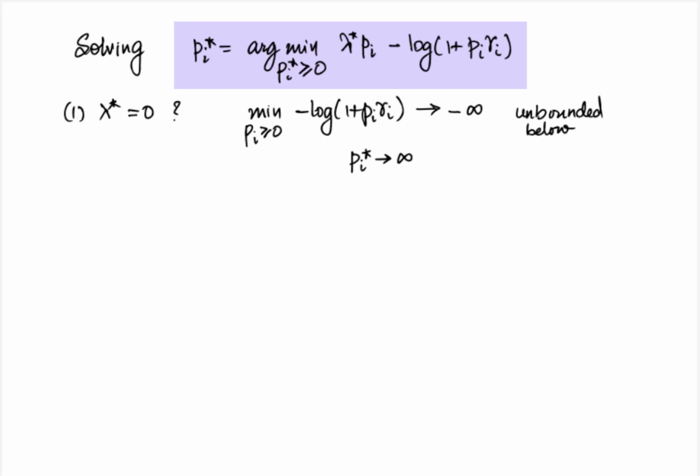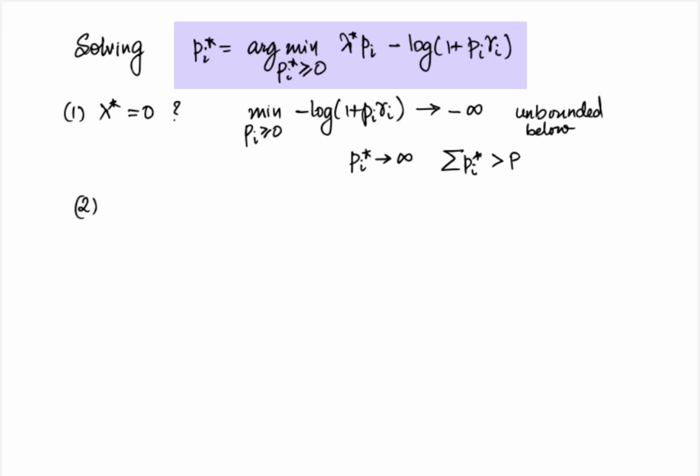This is a contradiction because with this we know now that we are violating the first KKT condition, that is the feasibility of pi star, because the summation of pi star will be greater than P. In other words, if lambda star is 0, then the first feasibility condition cannot hold, but the KKT conditions must hold. So that must mean that our initial assumption that lambda star is equal to 0 must be wrong. In other words, it must hold that lambda star should be non-zero and strictly greater than 0.